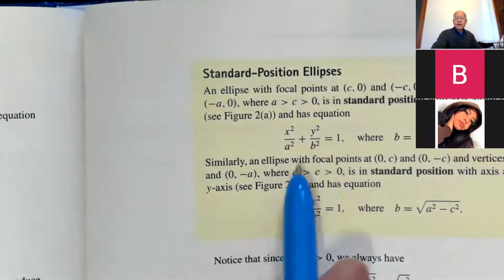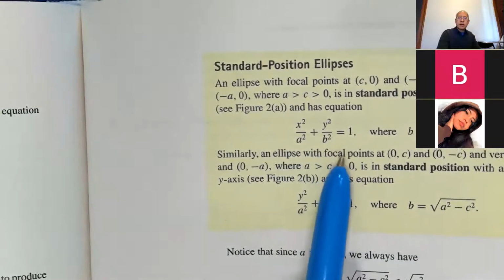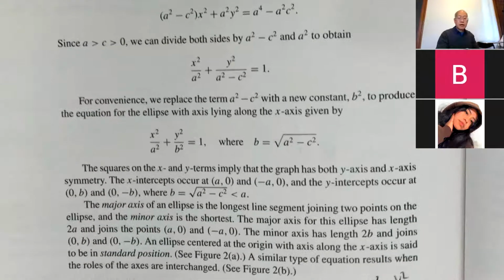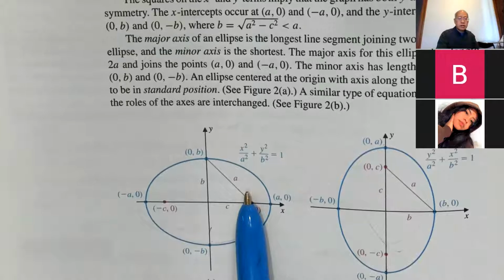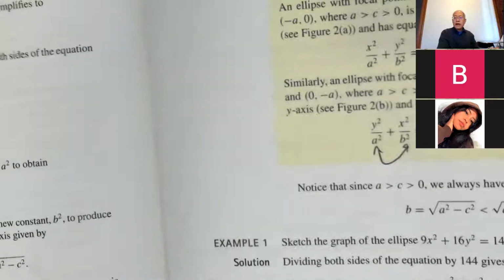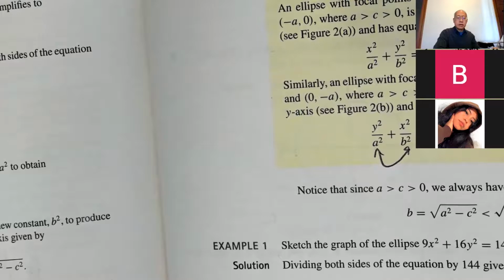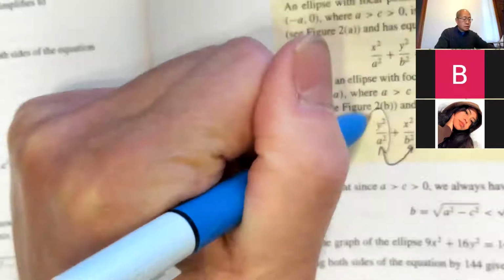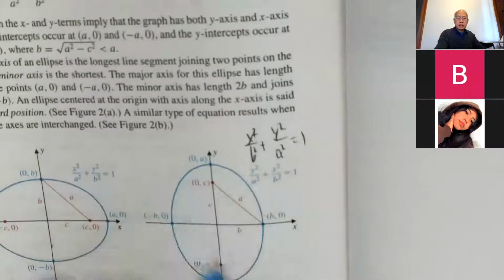Okay, so they have this. X squared over a squared plus y squared over b squared equals 1. That's this one. You can put it in a cheat sheet if you wish. This one, albeit true, I'm going to write it where it's switched, and most books have it switched, where x squared always comes first. X squared over b squared plus y squared over a squared equals 1. Okay. This whole thing and this whole thing swap. That's going to look like this.